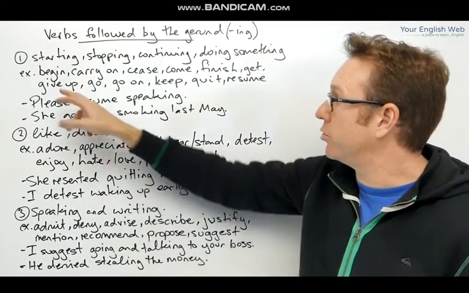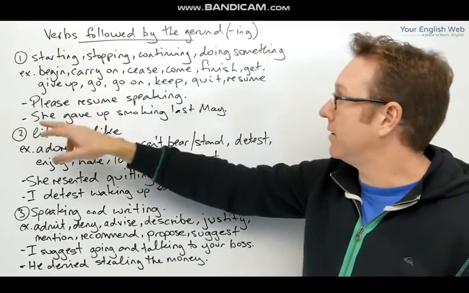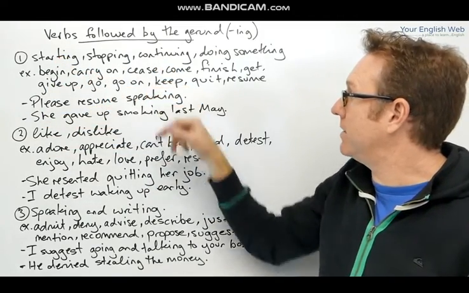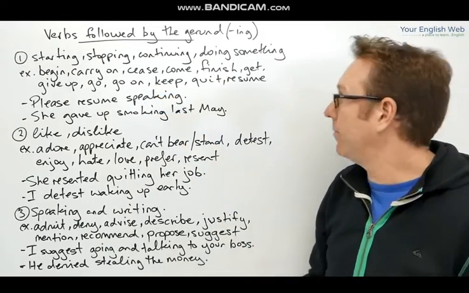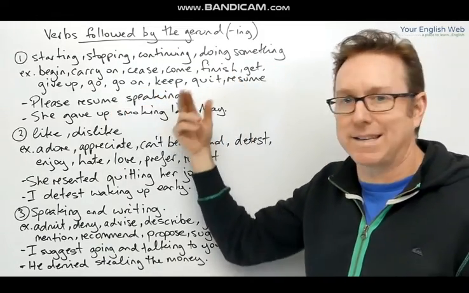So, for example, to begin means to start, to carry on means to continue, to cease means to stop, etc. Okay? Finish, give up, etc.